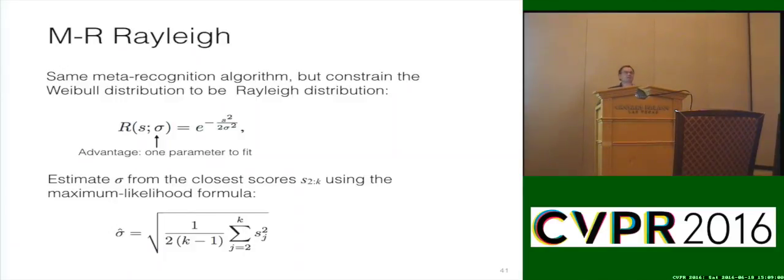In fact, Rayleighs occur in a number of other manufacturing settings. Rayleigh is just a special case of the Weibull, so it's not outside of the realm of EVT. It's just an EVT with one less parameter, which is often more accurate for them to fit. And so they use the estimate of sigma, which shows up down here, from the closest tail of scores, the closest S scores, using a maximum likelihood formula. And this allows them to get a good fit.